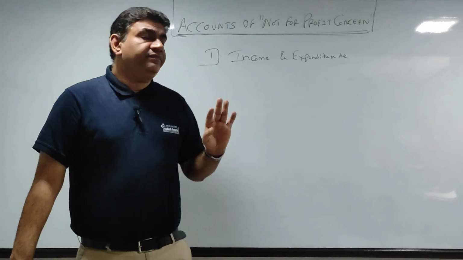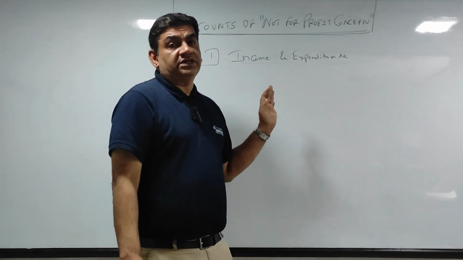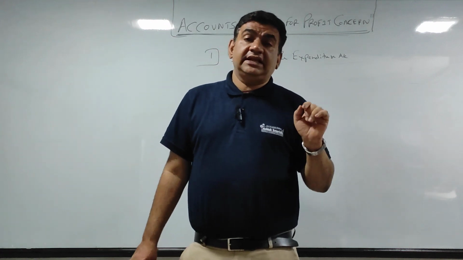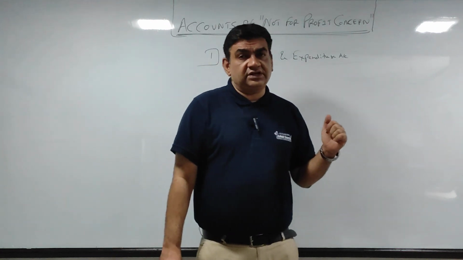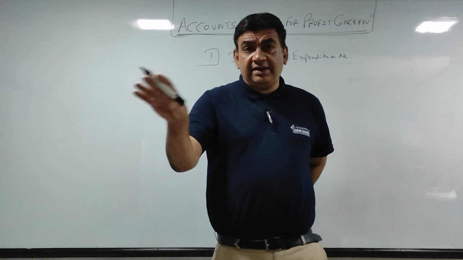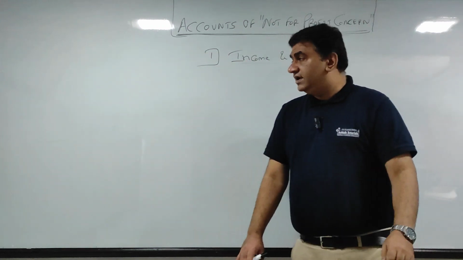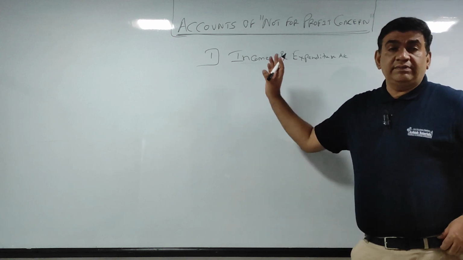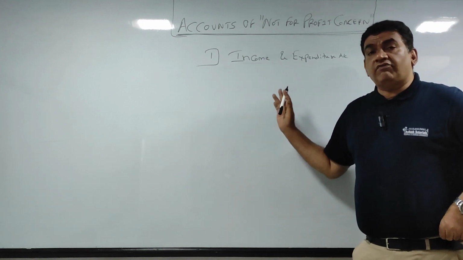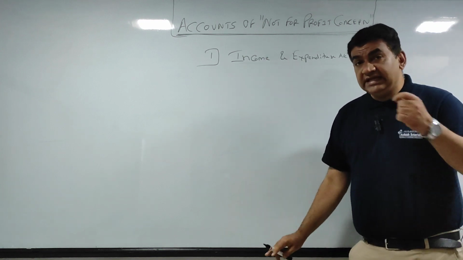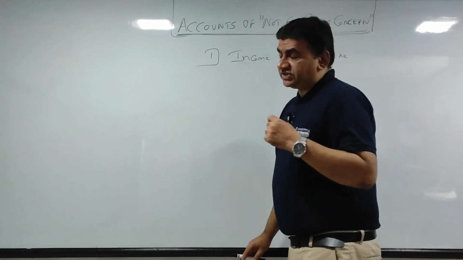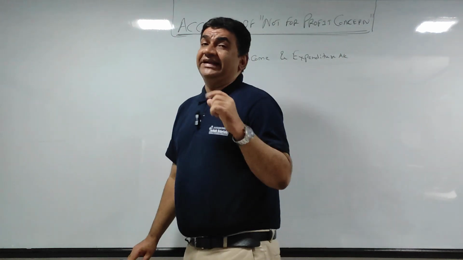A revised form of P&L is the income and expenditure account. All your expenses and income will be put in the income and expenditure account. How, that we'll see. Today I'm doing a very nice basic sum where I'll try to cover many basic things. So all income and expenses will be put in. The difference will be profit or loss. Profit, here in this chapter, we call it surplus, and the loss we call deficit.